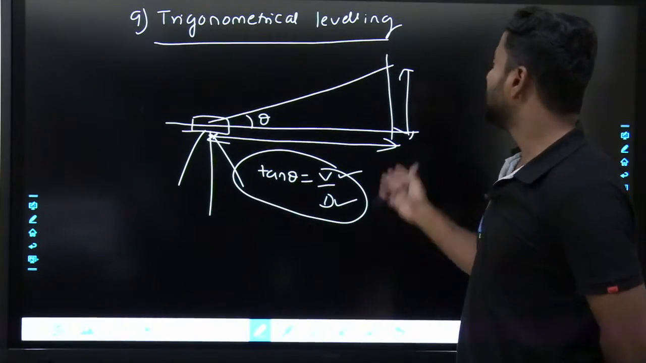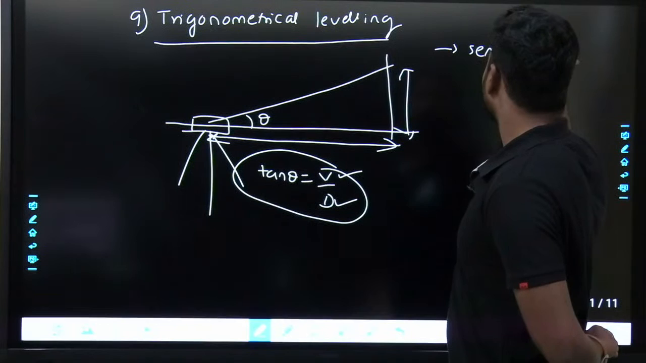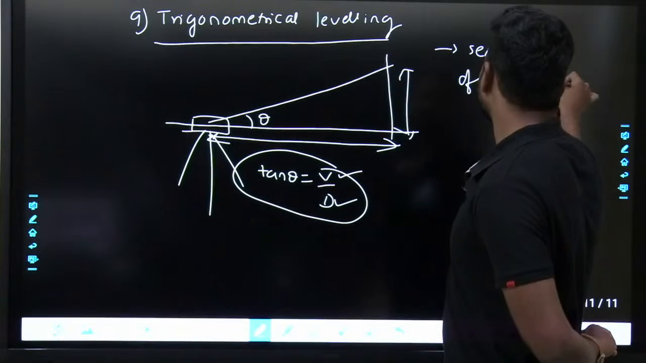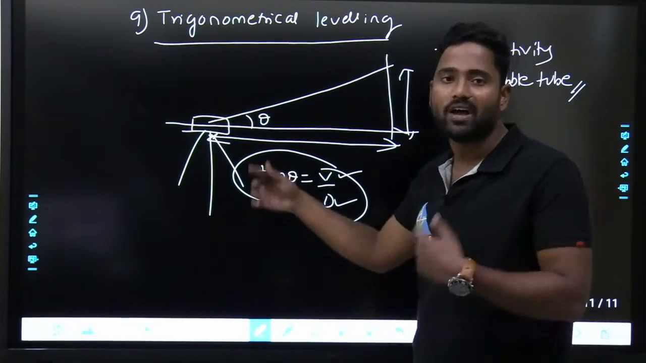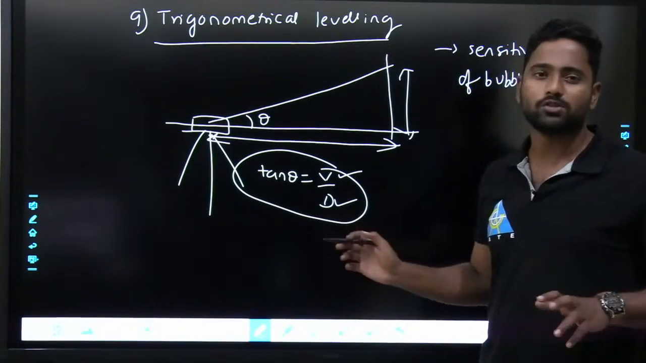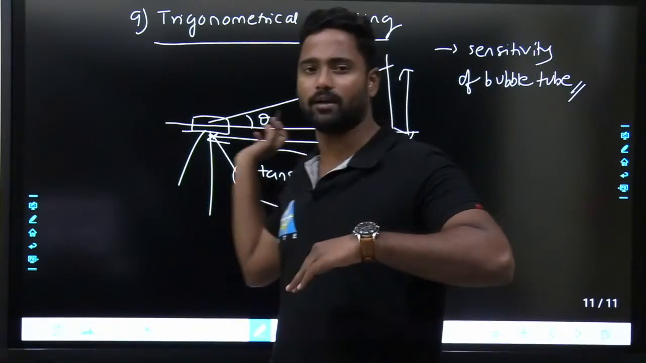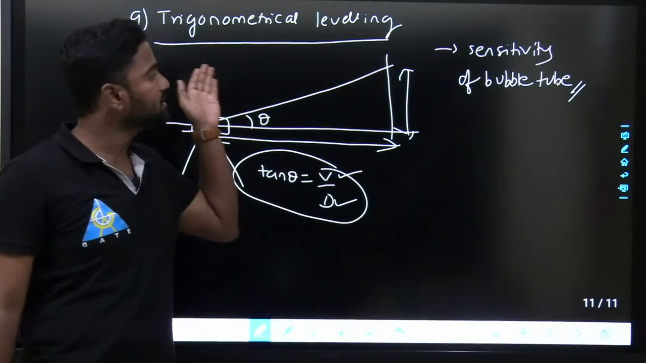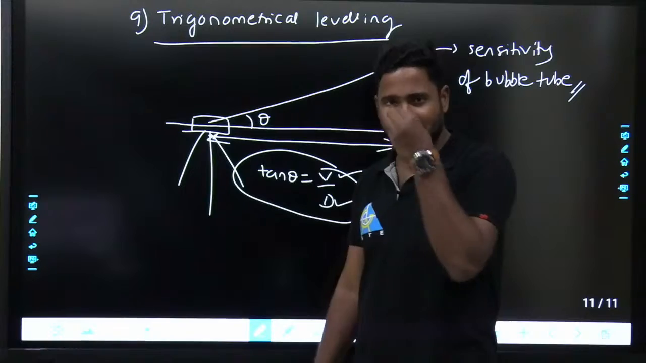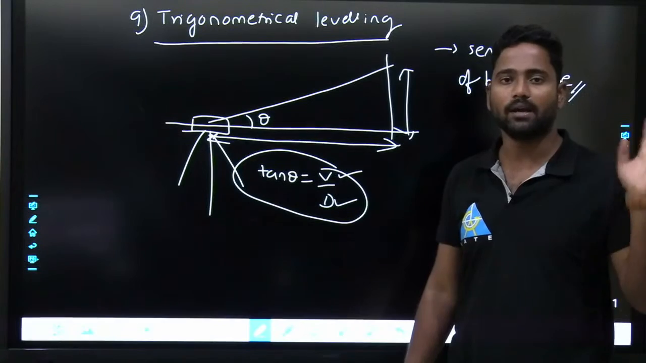And here I will be discussing the sensitivity of the bubble tube, what exactly is sensitivity of the bubble tube and how it is going to affect things in trigonometrical leveling. All those things will be seen here. Sensitivity is an important concept, that's why I have included it in trigonometrical leveling. Basic things like tan theta from your 11th and 10th class, that concept is the only one used over here in trigonometrical leveling.